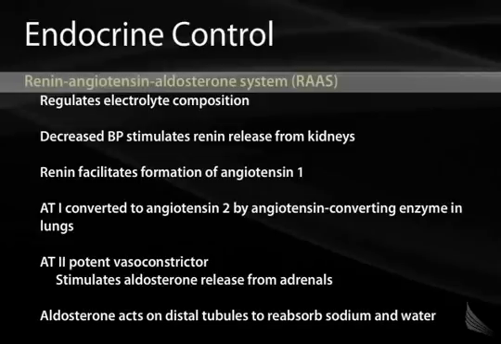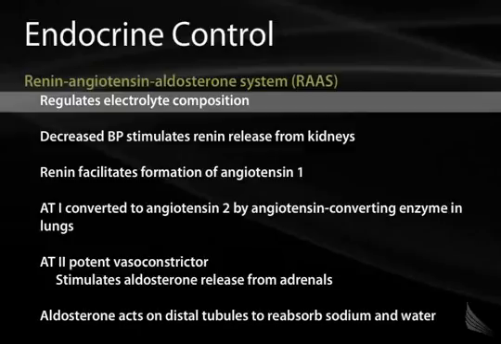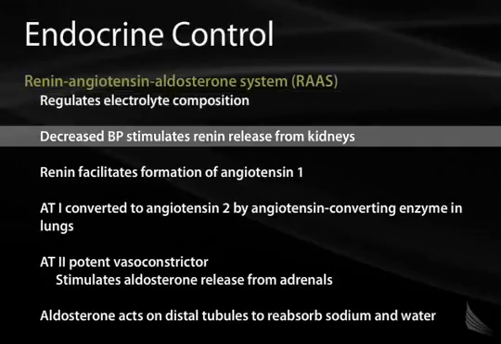The renin-angiotensin-aldosterone system is also very, very important for blood pressure control in the human. The RAS system also regulates electrolyte composition as well through aldosterone. The way the RAS system works is by decreased blood pressure stimulating the release of renin from the kidneys. The juxtaglomerular cells, which are modified smooth muscle cells, will release renin after a signal from the macula densa tells them that the body is having a decreased kidney perfusion pressure.